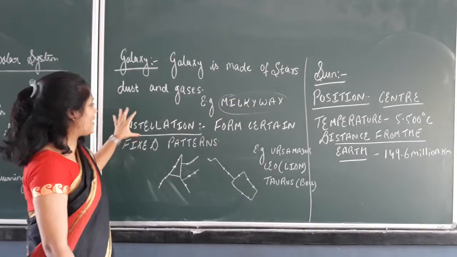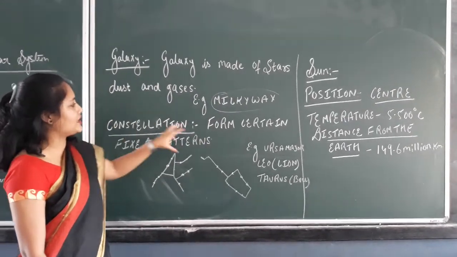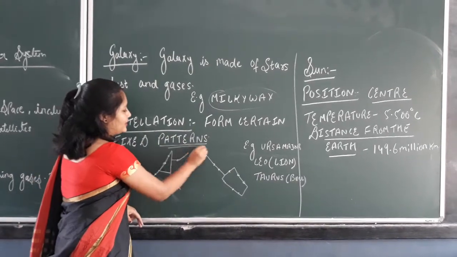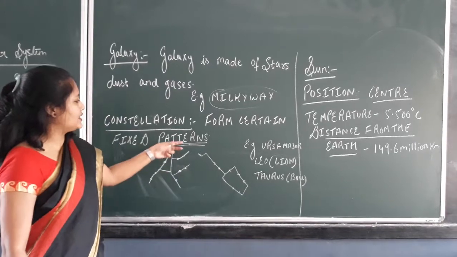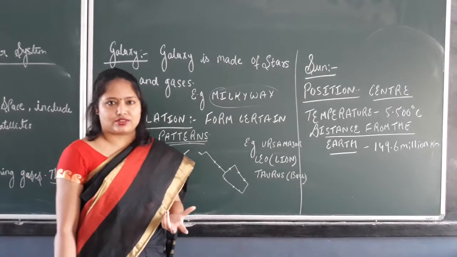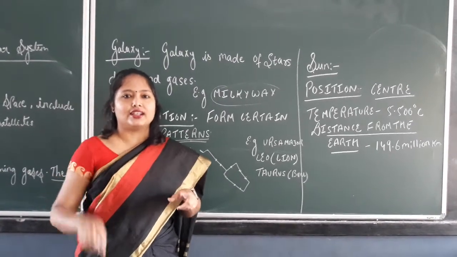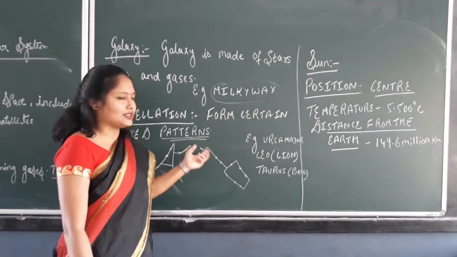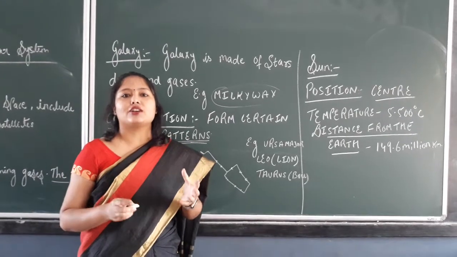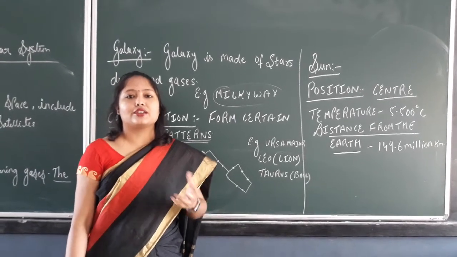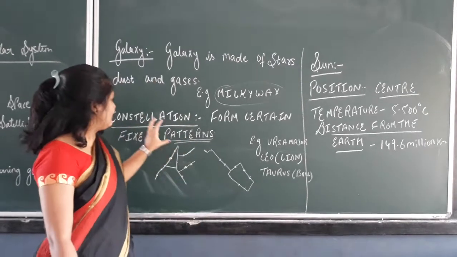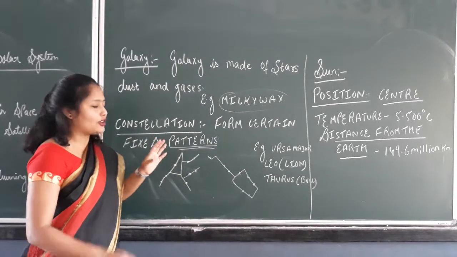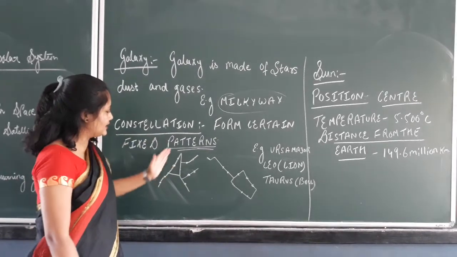Next we have the constellation. A constellation is a formation of a certain fixed pattern. I hope you have come across this term, because you might find it on your mobile phones. Before you switch on your mobile, there is a security pattern, and through those patterns you make different kinds of figures and images, right? In the same way, in constellations there are different patterns formed. They do not look exactly like what they are named for, but they come with the shape.